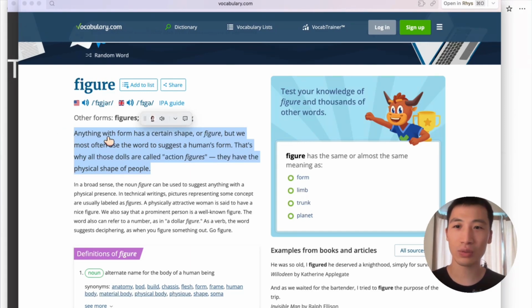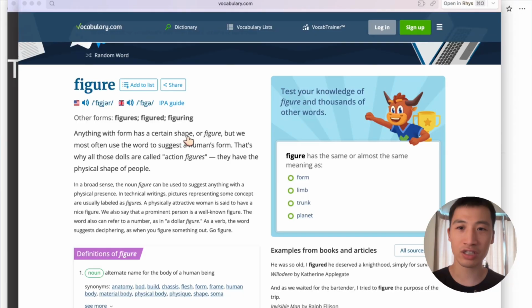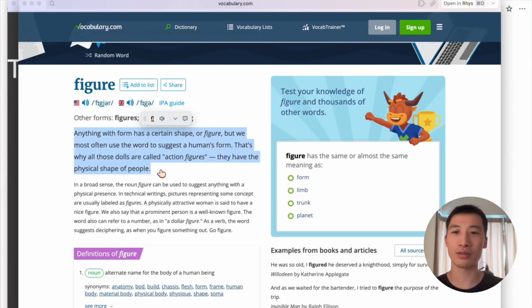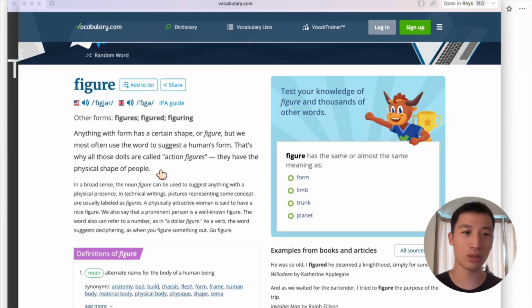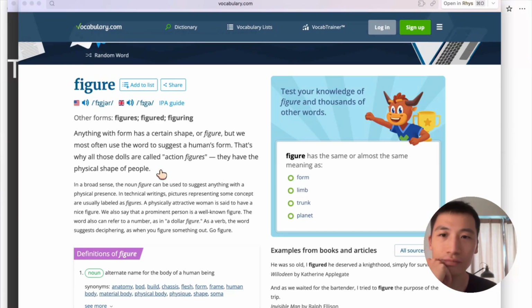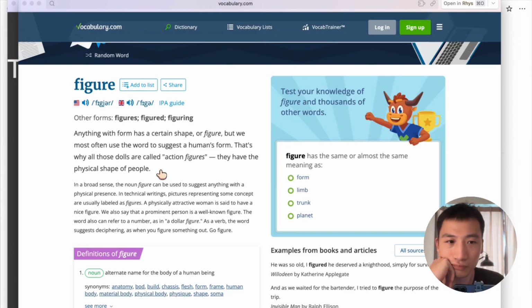Anything with form has a shape or figure, but we most often use the word to suggest a human form. That's why those dolls are called action figures. They have the physical shape of people. I just don't understand the whole sentence. Could you explain it more simply? Let's break down that sentence. It's saying that figure can mean any shape, but we often use it to talk about the shape of a person.